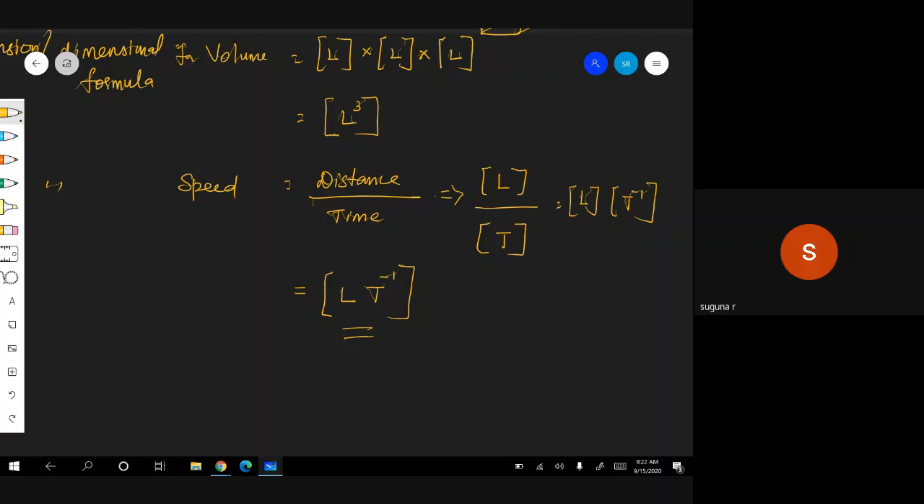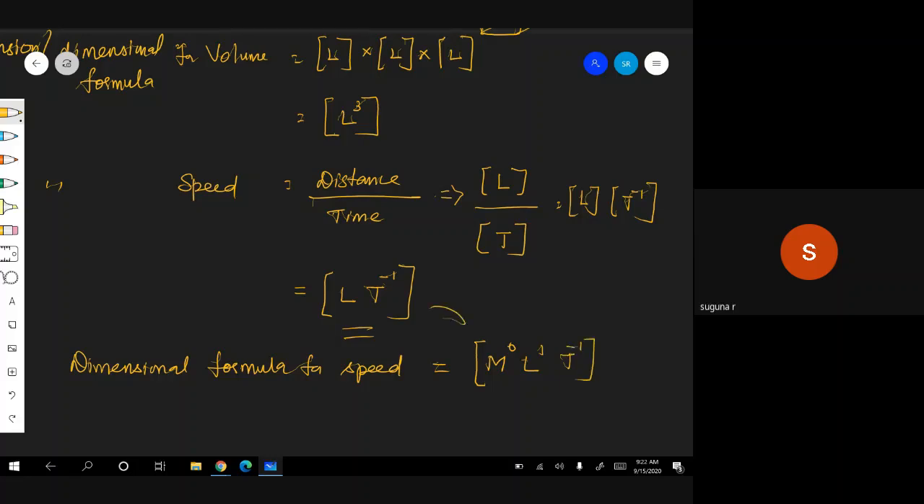Therefore, speed depends on these. I want to represent the dimensional formula. If I want to write the complete representation, the dimensional formula for speed, I can write it like this also. It is independent of M, no? M power 0 we can write. And L, how does it depend? L power 1 and T power minus 1.